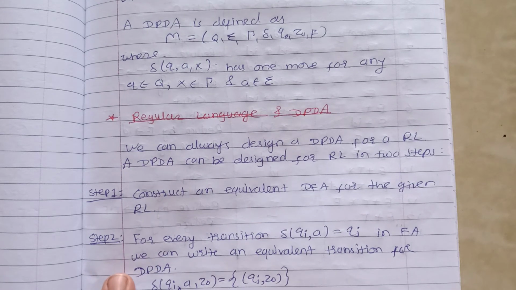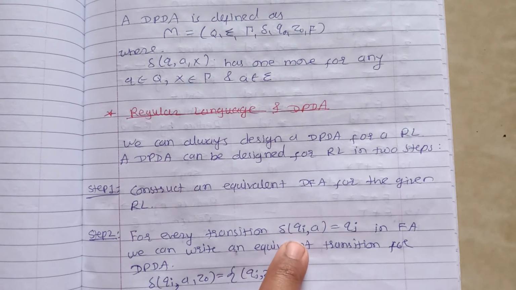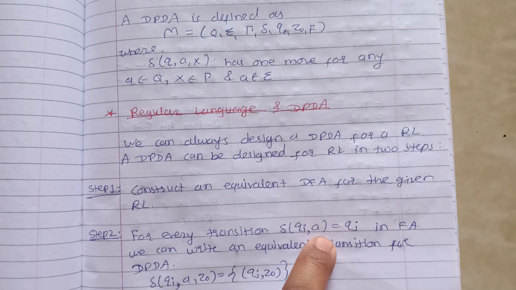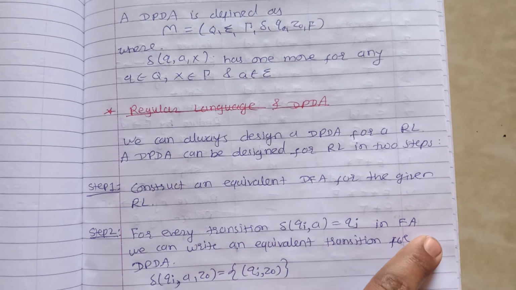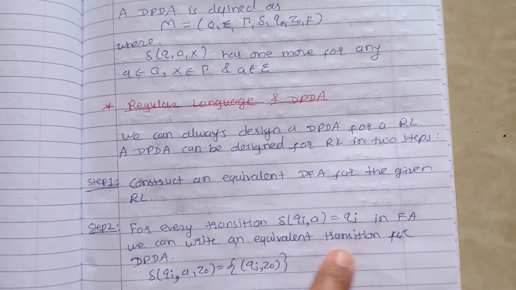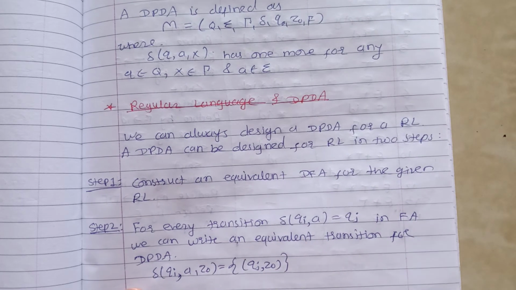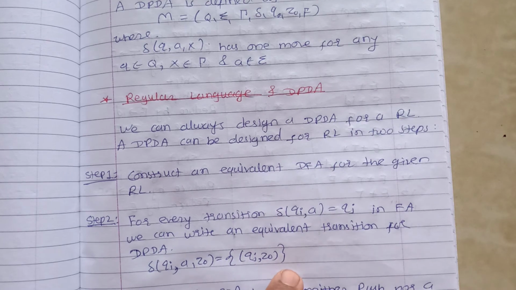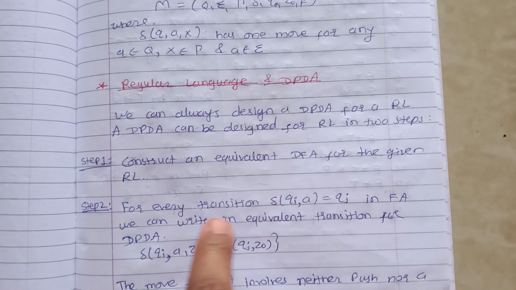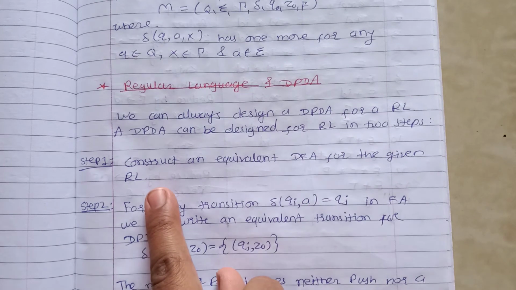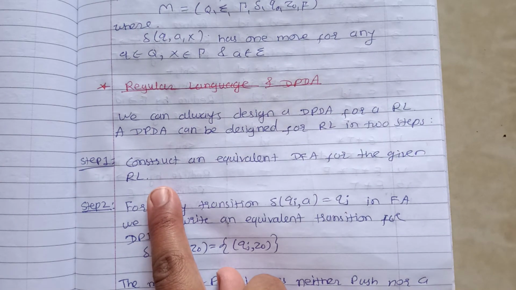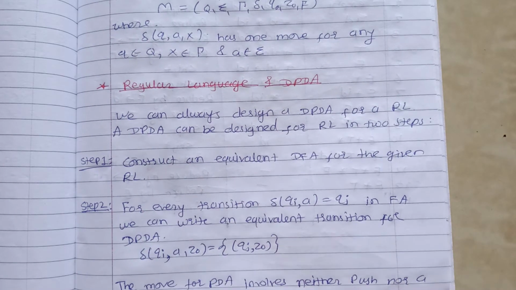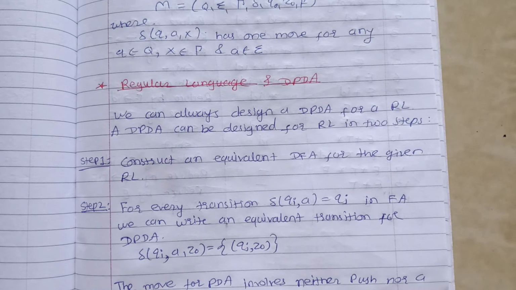Then in second step, for every transition, that is delta of Qi comma A is equals to Qj in finite automata, we can write an equivalent transition for DPDA as delta of Qi, A, Z0 is equals to Qj, Z0, because when we construct a DFA for regular language, in that we cannot consider the stack operation, and that is required in DPDA, that is PDA, right.